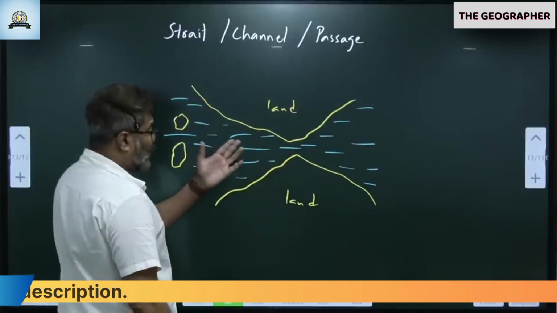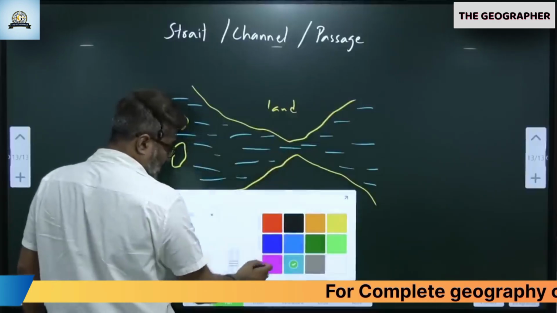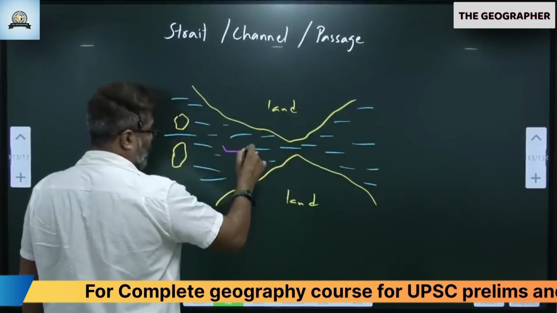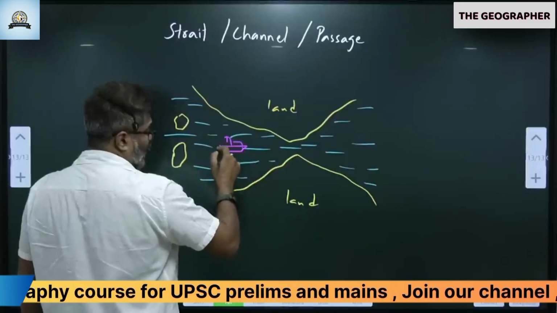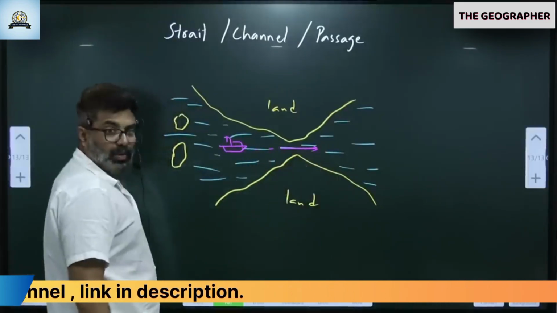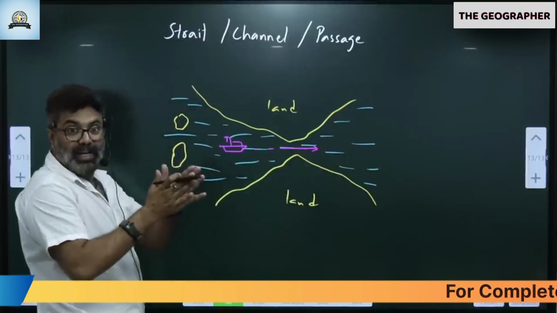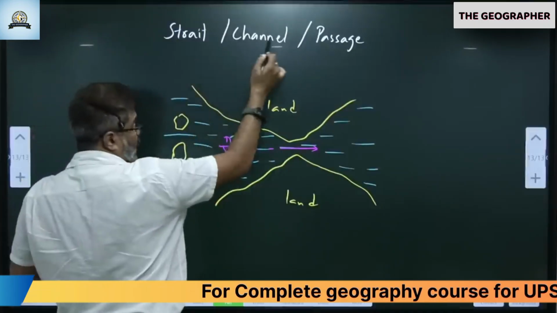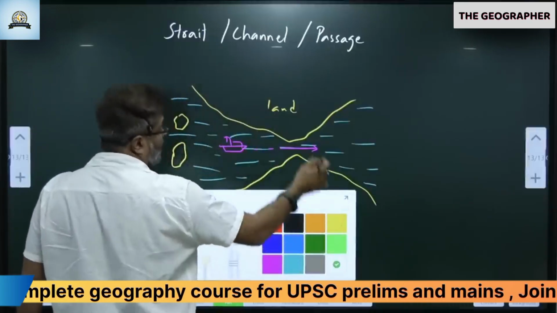If I have to go from here to here, let's say I am in a ship here. If I have to cross and go there, I have to use that waterway. So strait, channel, passages are waterways basically.